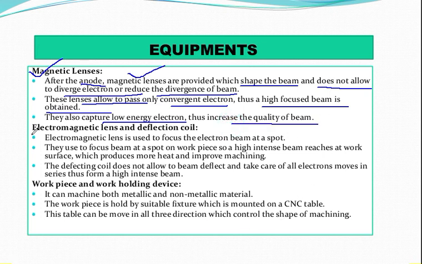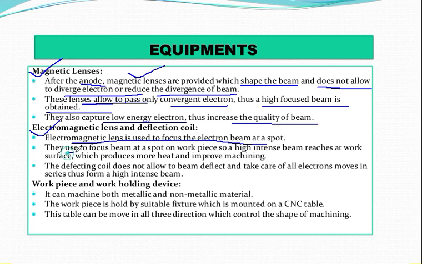Next, we will be discussing the electromagnetic lens and deflecting coil. Now, the electromagnetic lens is basically used to focus the electron beam at a spot. If you are focusing the electron beam at a spot, then what happens over that particular material? The intensity of the heat will help to melt the base material, as well as allow it to vaporize the material, and it will help to carry out the entire operation.